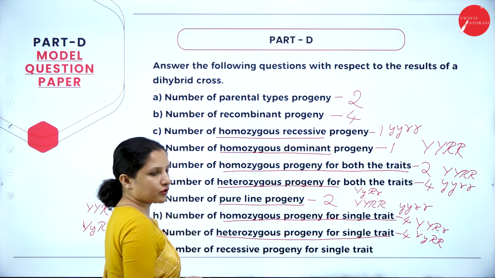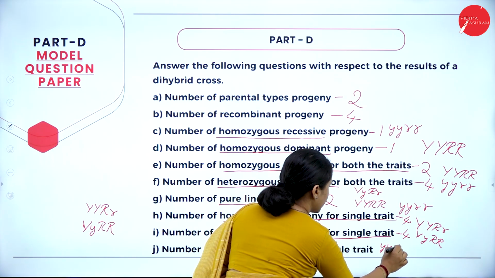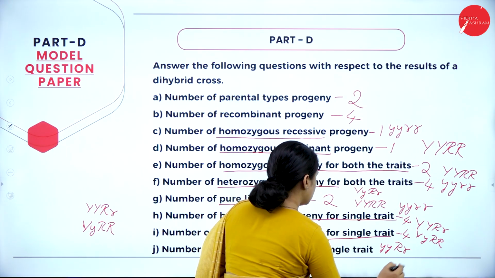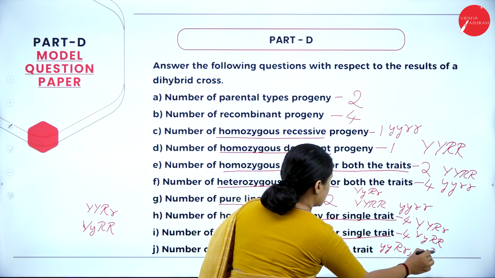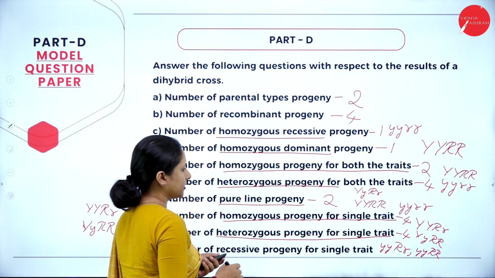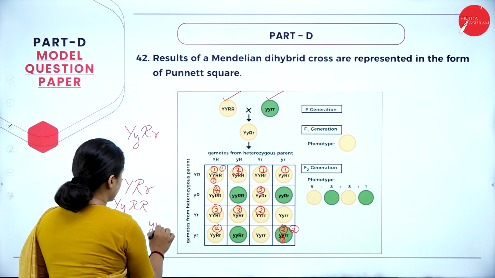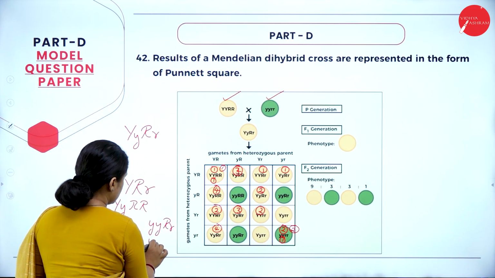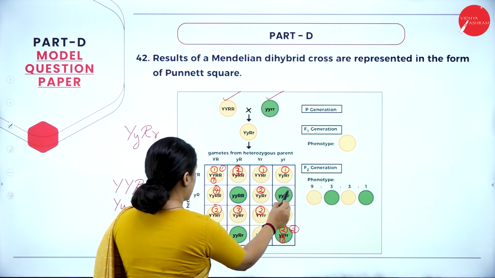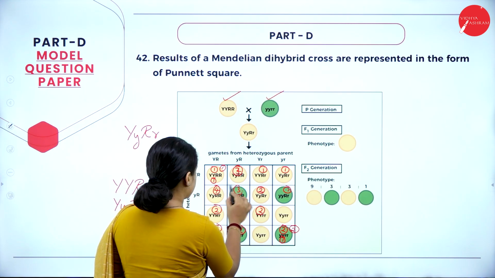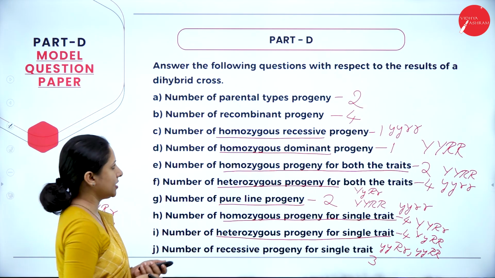Next is the number of recessive progeny for a single trait. So the trait that I will consider here is yellow. So YY can be R, or it can be YY and R. So how many are there? We will look into it. So small y, YY, RR, it should be YY, R and R. So therefore, it is 1, 2 and 3. So the answer is 3 for this one. That is J, it is 3 numbers.